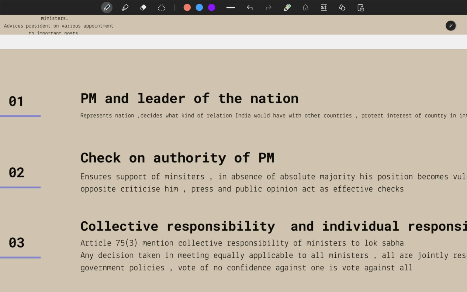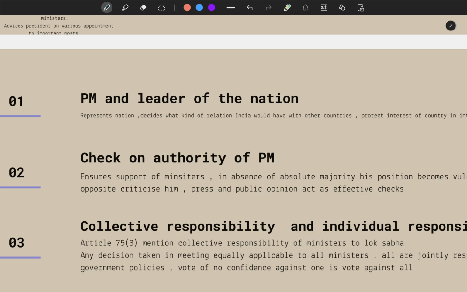Though the Prime Minister is the leader of the majority party, he has to ensure the support of his ministers from the party also. Also, in case of coalition, when two different parties come together and form the government, one single party does not enjoy the absolute majority, and that position is very vulnerable, because if the other party is not ready to hold your thoughts, then they might not support you